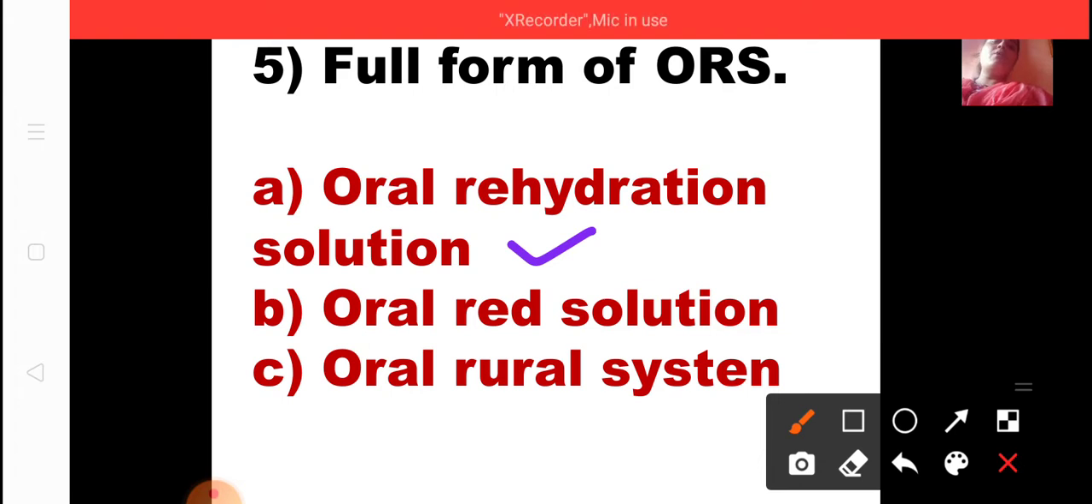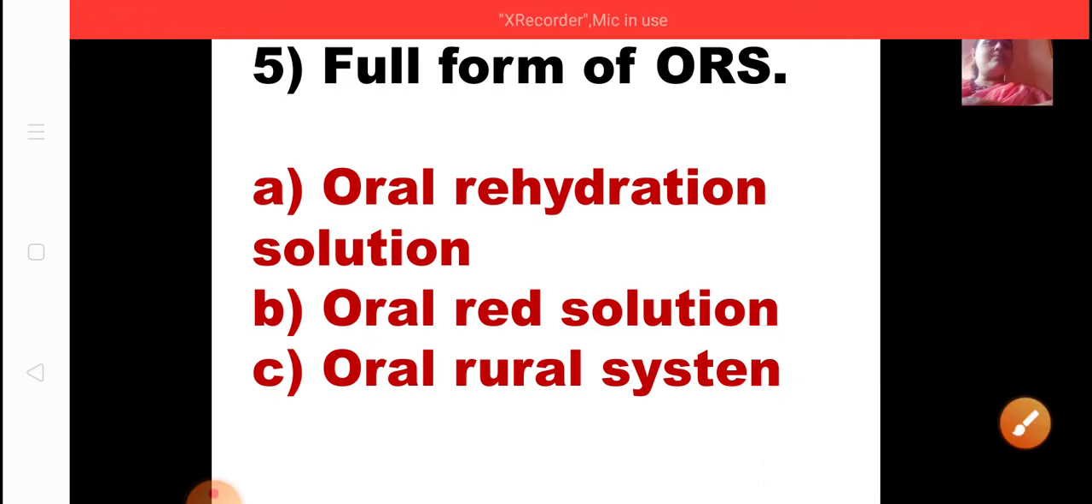The full form of ORS, children, what it is? Oral rehydration solution. Okay. O stands for oral, R stands for rehydration, and S stands for solution. So what is the full form of ORS? Oral rehydration solution. Very, very important question.